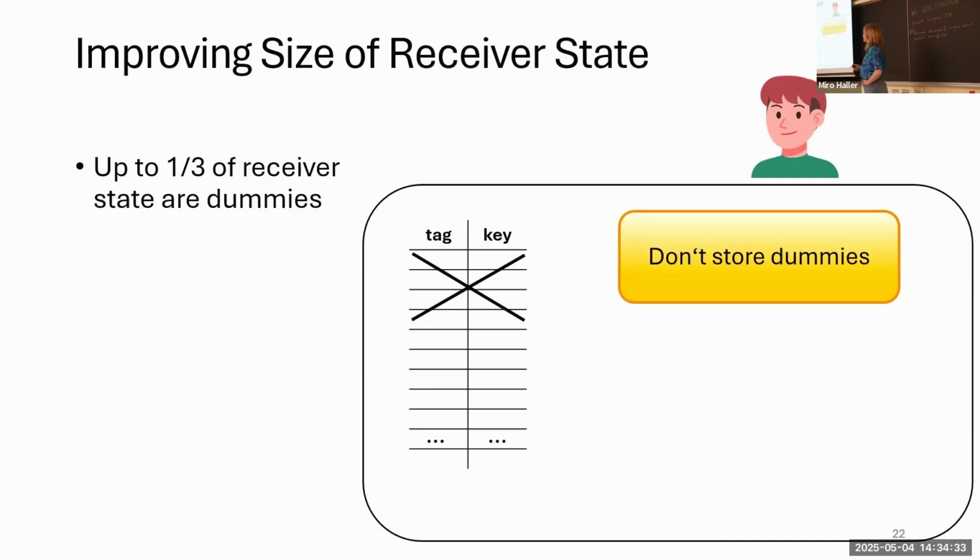The second observation is that we can assume that our network most likely delivers ciphertexts in order. So the full keys are only actually needed for the tags and keys which are stored at the top of the table. And for the remaining tags, we do not need the full entries. We really just need to know whether the tag is receivable or not. So we could just delete all the keys from this table and just keep the tag. So when a tag arrives, Bob can check if the tag is receivable and then compute the key on demand. But there are more efficient data structures to store this.